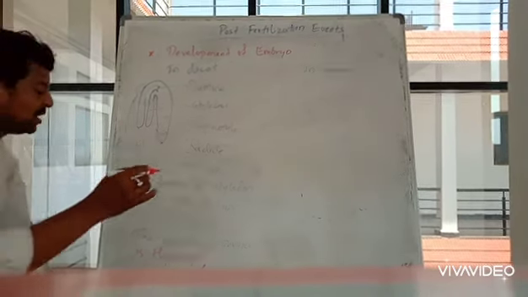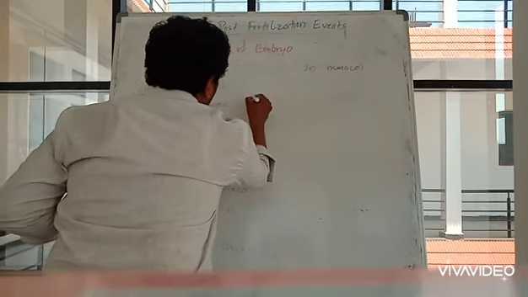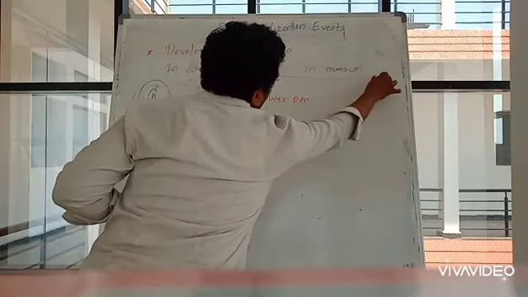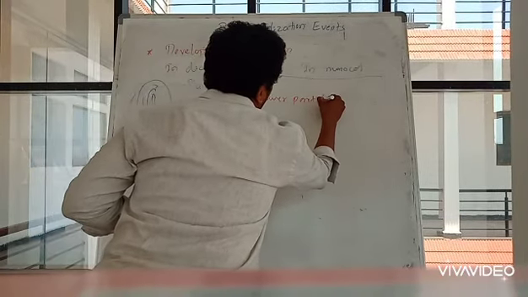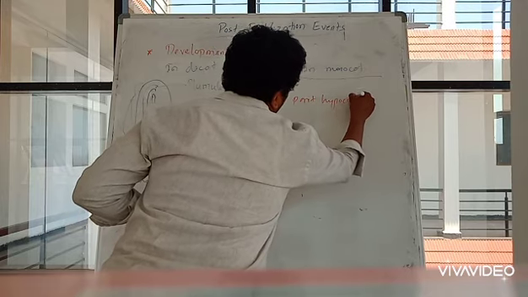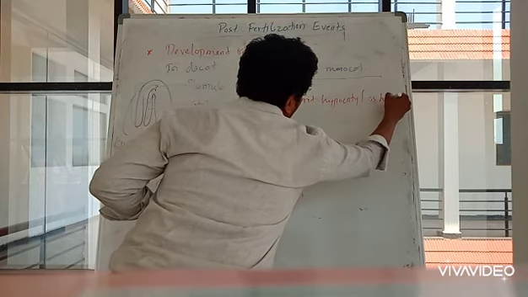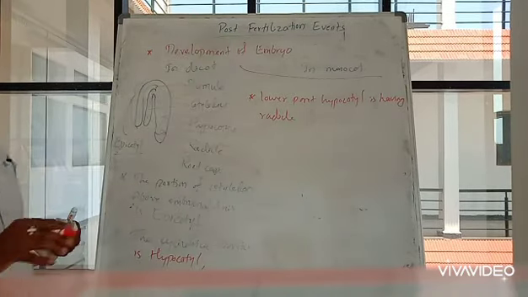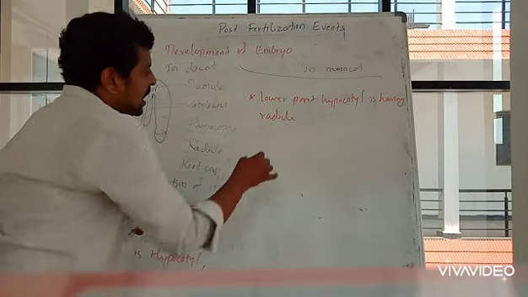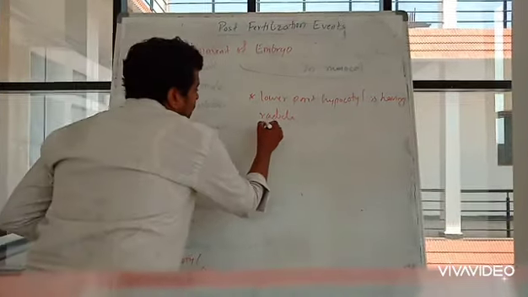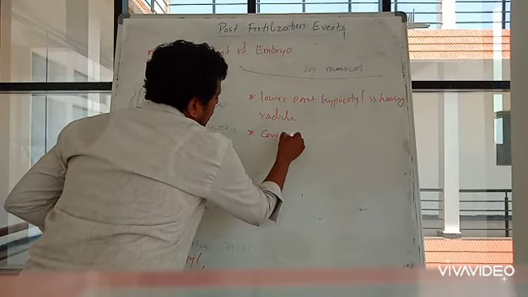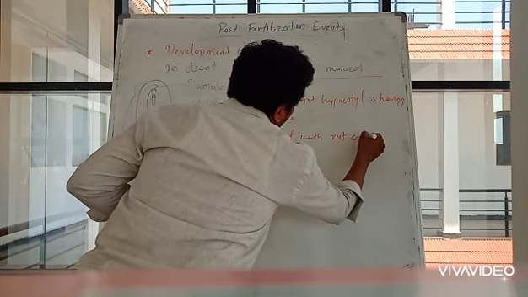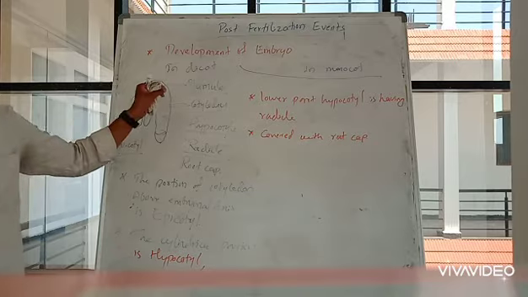A lower part of the hypocotyle, I will simply write here lower part. So this part will be studied later. Lower part of hypocotyle will be having radicle, and this radicle is covered with the help of root cap. Okay, so this is the structure of dicot seed.